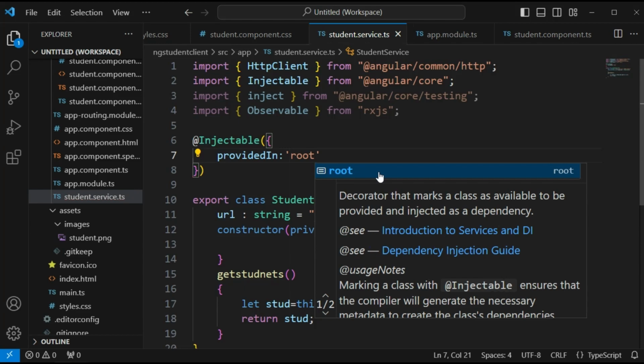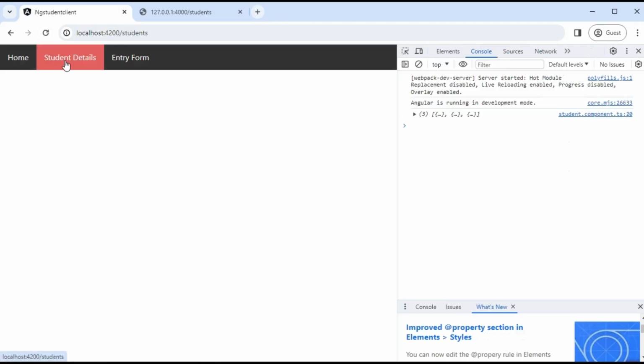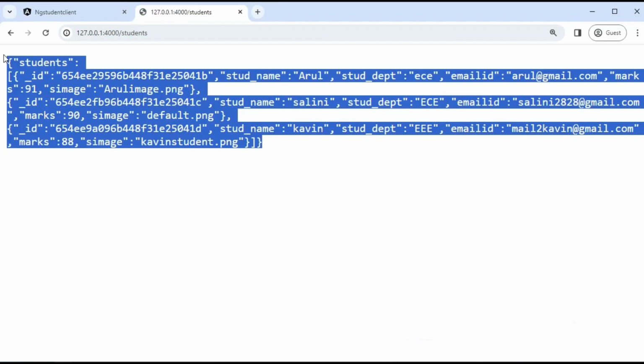Now save the changes and go to the browser. Now if I click the student details, I am getting the 3 student details from this server API.